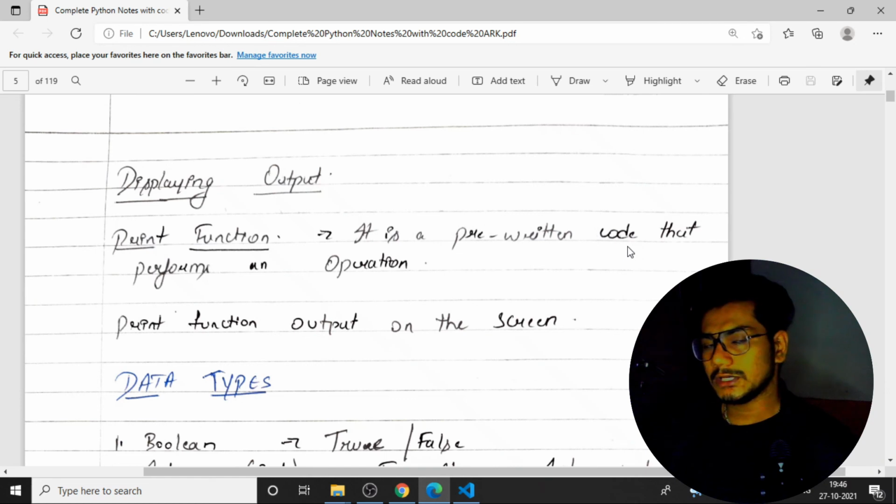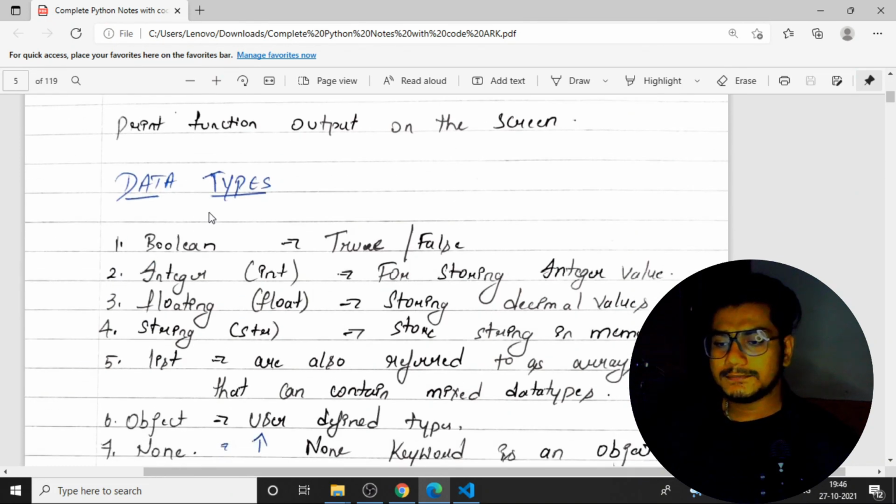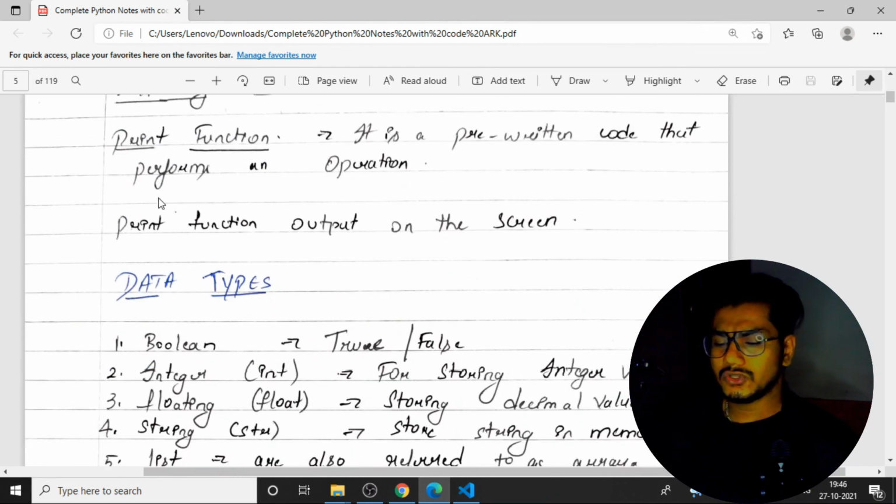We have installed Python, right? It was around 21 MB. Many things are installed along with Python, like inbuilt functions, the print statement, and the functionalities of the keywords. Everything is written inside the software. So these are all the things. The rest of the concepts we'll see in the coming classes.